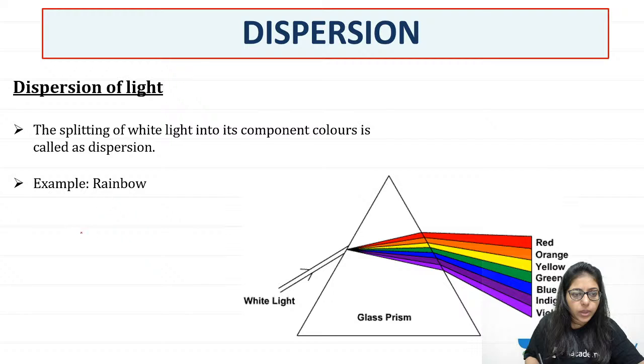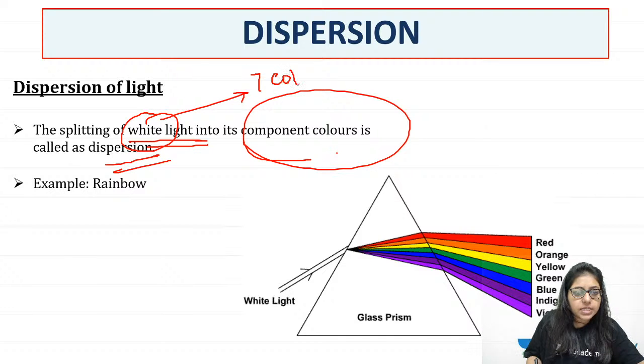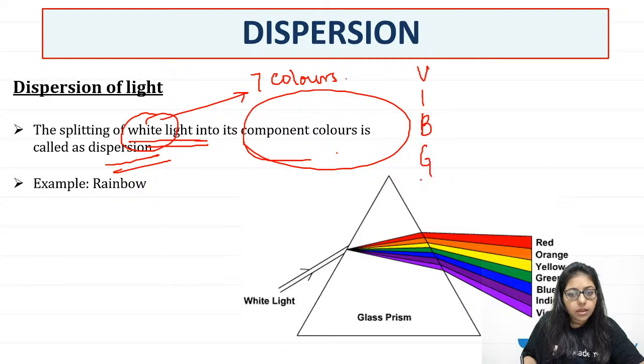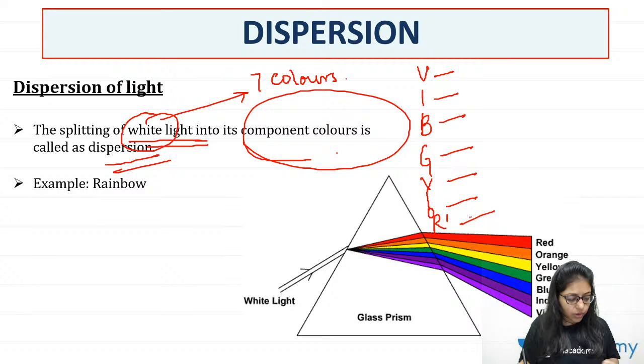So now the last topic that we have is dispersion of light. When white light splits into its component colors, we call it dispersion. We know that white light is made up of 7 colors. And what are these 7 colors? These are called Vibgyor. It is violet, indigo, blue, green, yellow, orange, red. So that is what Vibgyor is. Great.